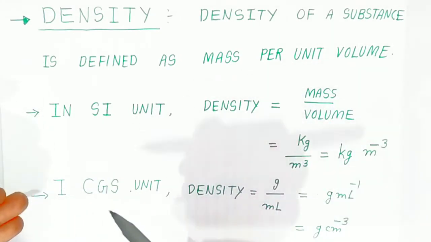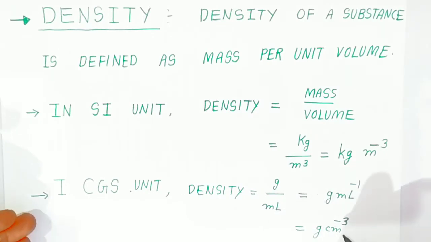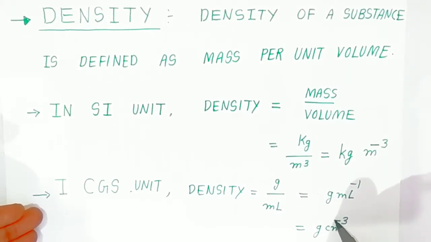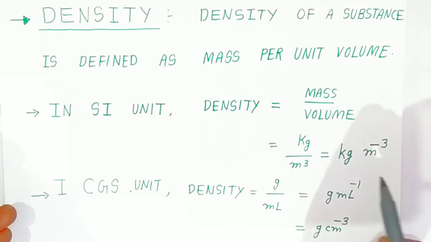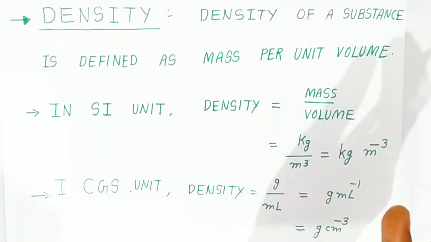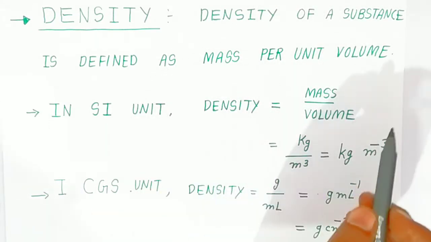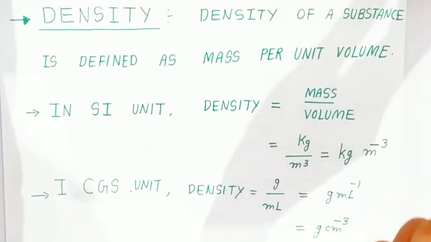Mind well, in the CGS unit students, it is gram per centimeter cube, because this minus is saying that the centimeter is in the denominator. Okay students, so it's gram per centimeter cube or gram per ml. These are the very important units of density. Density of a substance is defined as mass per unit volume. How dense is the substance? With the help of this formula, we can find the density of the substance.